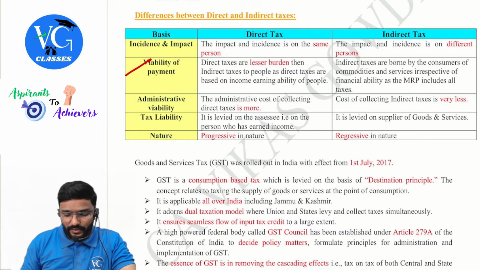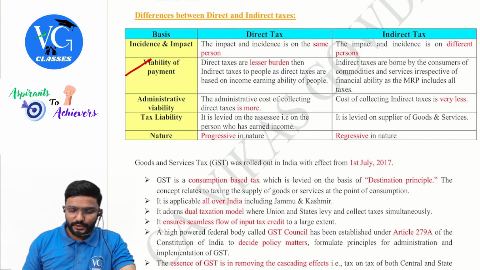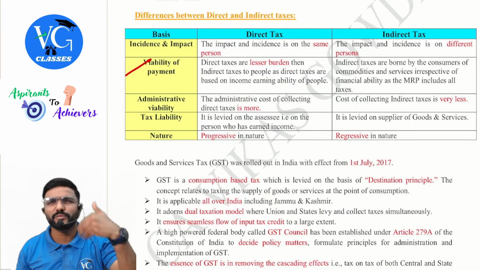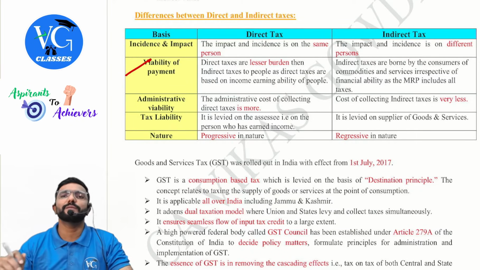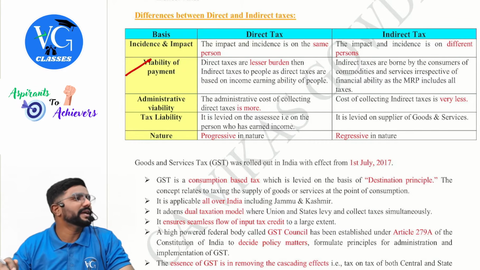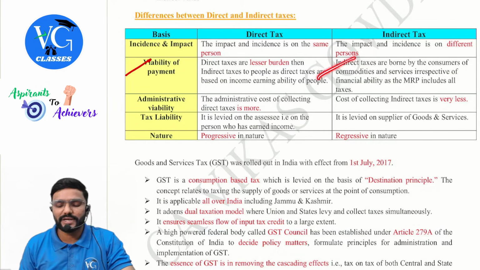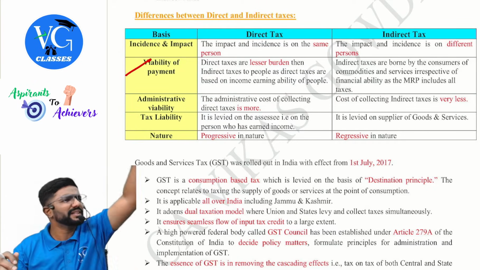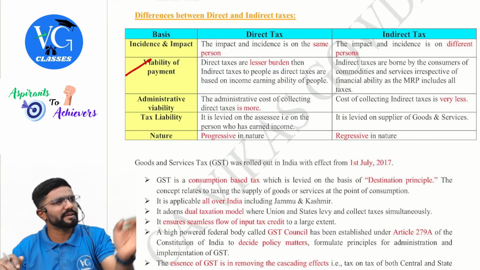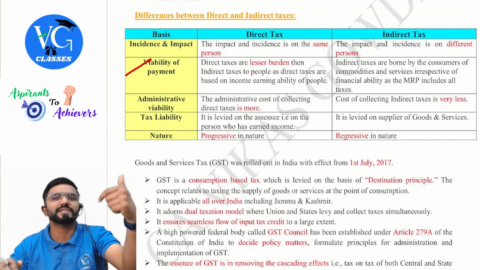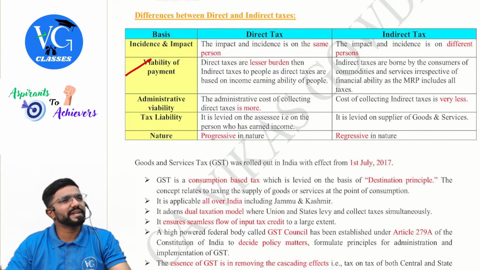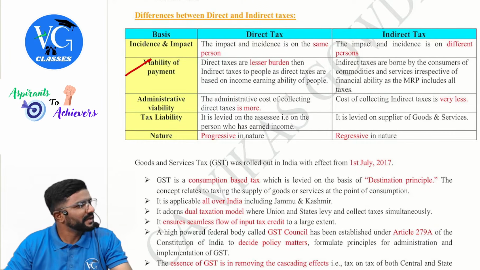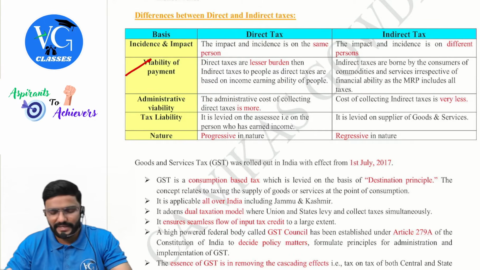Direct taxes are a lesser burden than indirect taxes to people, as direct taxes are based on what? Income earning ability. If I have income, that too more than the basic exemption limit, only then will I be liable to pay income tax. Whereas indirect tax is not like that. Whether you or me, whoever is buying the products, Ambani, Adani, whoever it is, buying a product on which GST is applicable, they have to pay GST. And most products' MRP already includes GST. No matter who is buying it, they will end up paying GST or indirect tax.